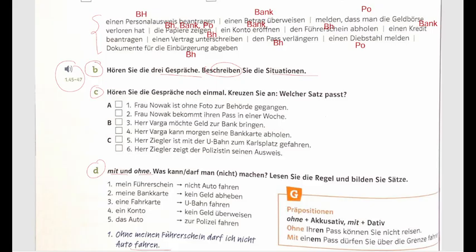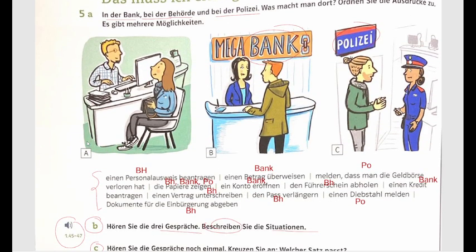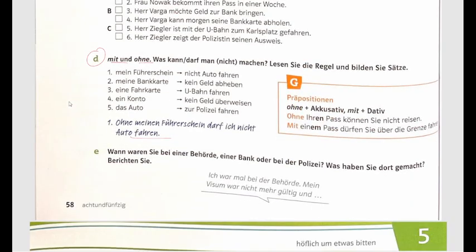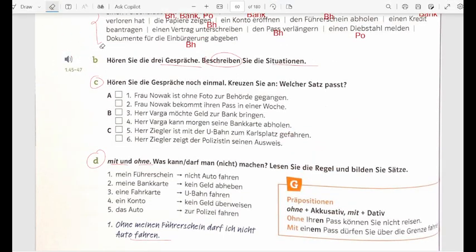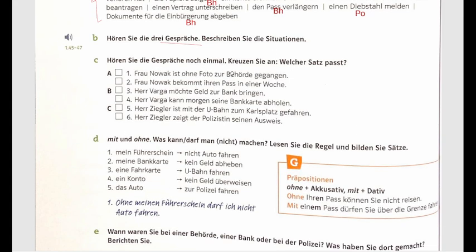We are covering our unit number 5, and the subtopic we are dealing with is "Das muss erledigt werden". The vocabulary we have already covered, a very important part of certain tasks we perform at a certain place or certain buildings. Today, on page number 58, we will do listening exercises. Before this, there is a grammar topic regarding the prepositions ohne and mit.